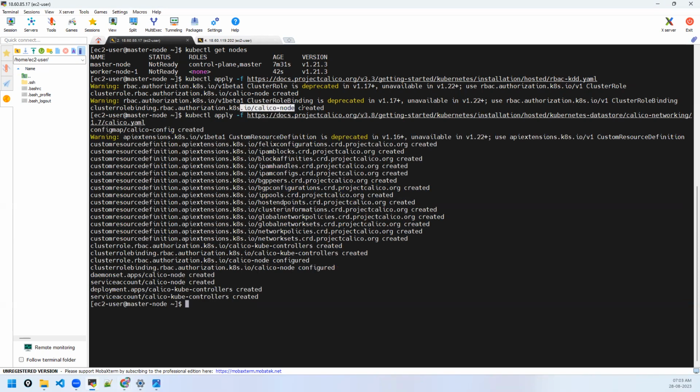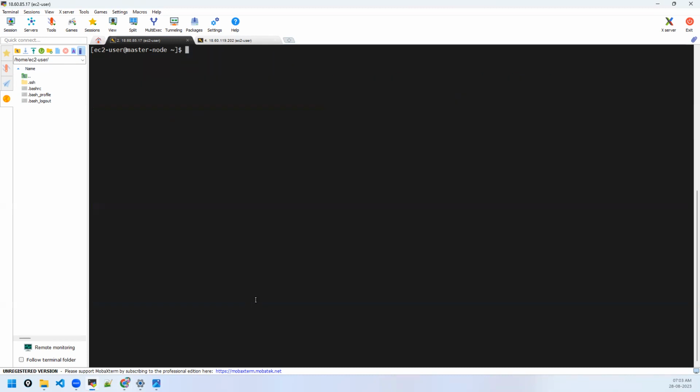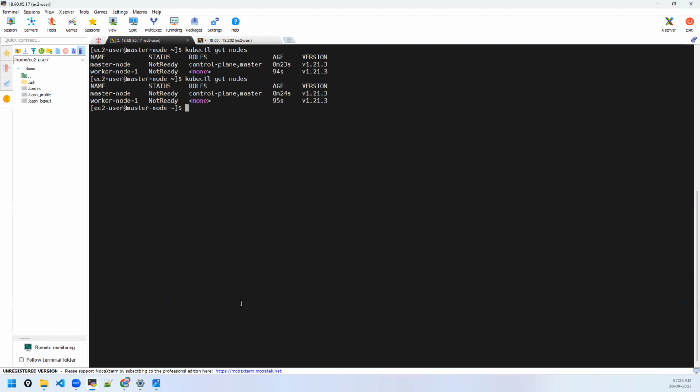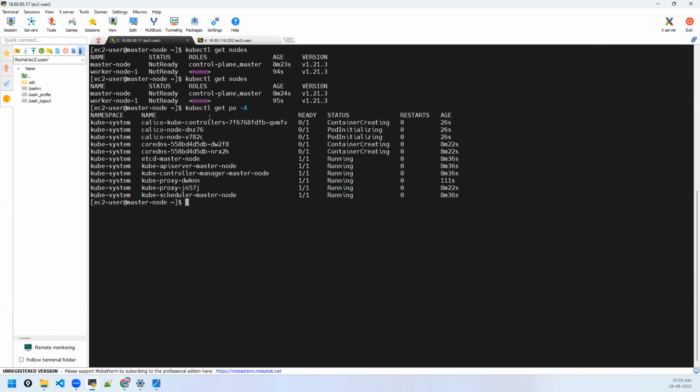See, you can see here Calico node created, right? The Calico deployments were done. If you want to see, I'll show you. Give me a second. First, get the nodes. In a few minutes, they should be in ready status. Meanwhile, see, I have created the API server, etcd, controller manager, so many things, right? If you want to see all of them, get pods with -A means all the pods.